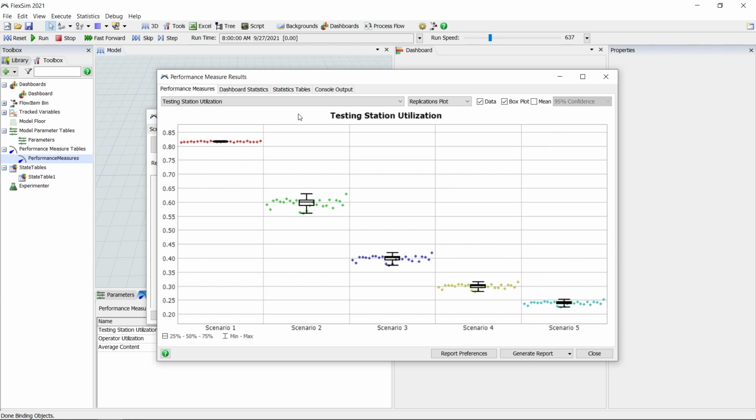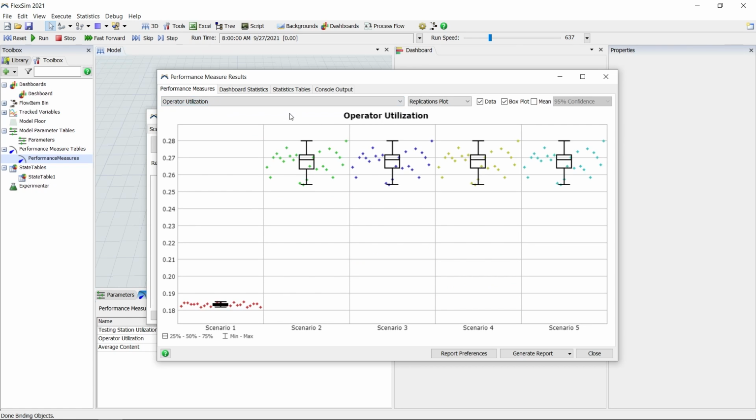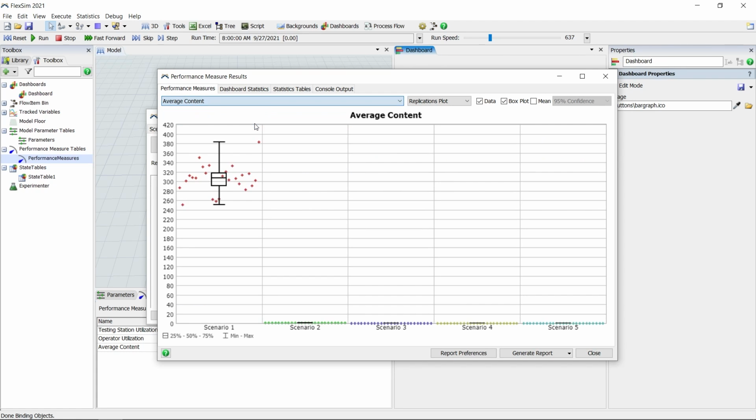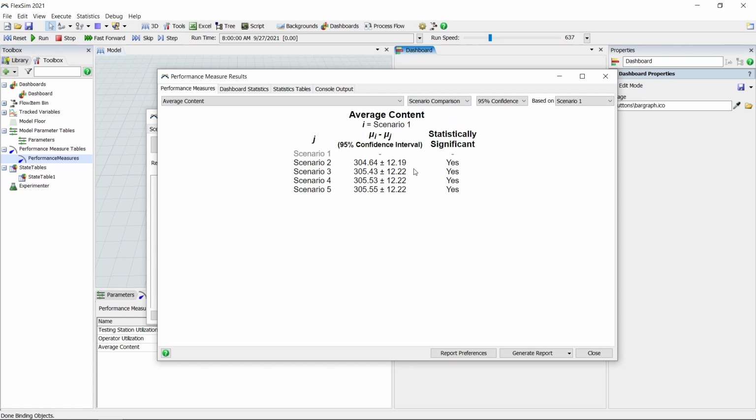Click the drop-down for testing station utilization to choose a different performance measure, operator utilization. Here, we see an immediate improvement in utilization with Scenario 2 and no further improvement with the other scenarios. Finally, the average Q content measure also shows Scenario 2 with a clear improvement to a near zero average Q size. Based on the data, Scenario 2 looks like a clear winner, and if you want to dive deeper into the results, you can click Replications Plot and choose something like Scenario Comparison to check for statistical significance, or generate a report to evaluate the data in a different program.